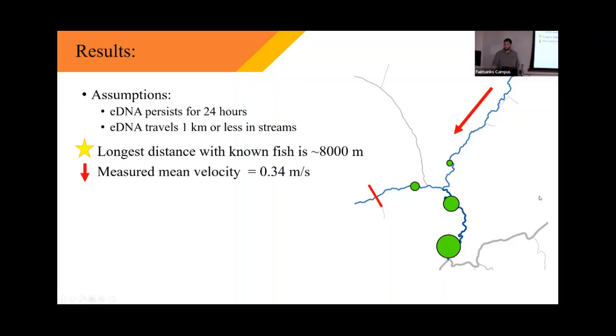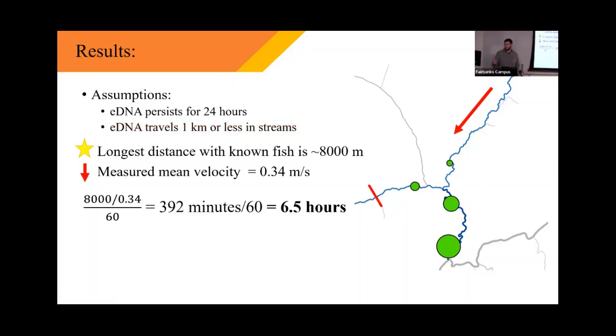While we were sampling eDNA, we also collected velocity. So averaged across the whole year, all the sites and sampling events, we know the average stream velocity. So we have a distance and a rate. We should be able to calculate how long it should take that eDNA to move from the top of the tributary to our bottom eDNA sampling site. And when you do that math, it comes out to about 392 minutes, or 6.5 hours. This is a rough estimate, but it's a good test to check our assumptions.